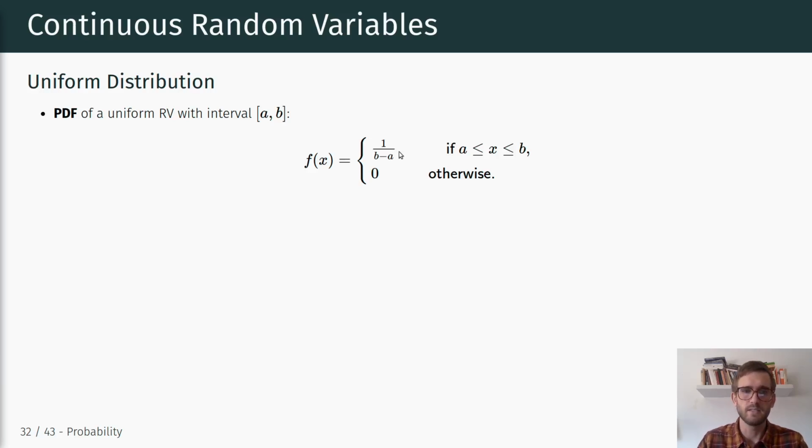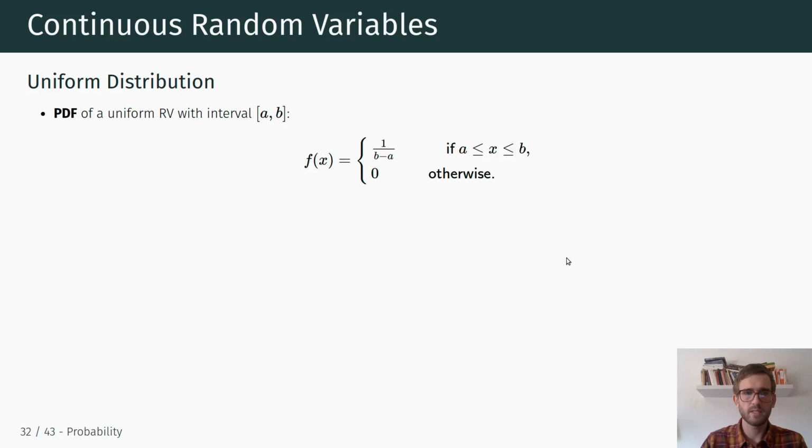That is satisfied if each individual density, since this is continuous, we're not really talking about individual probabilities, but rather the densities across all ranges of x, is equal to 1 divided by b minus a, okay? And of course it's 0 otherwise, right? Everything outside of that interval is outside of the sampling space.